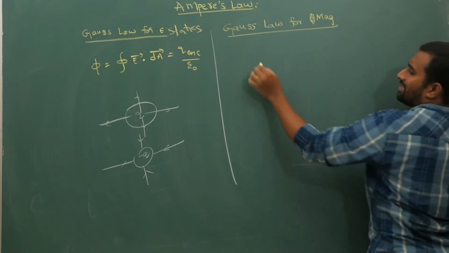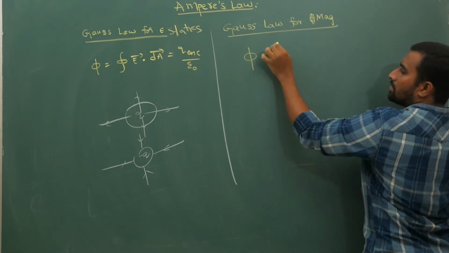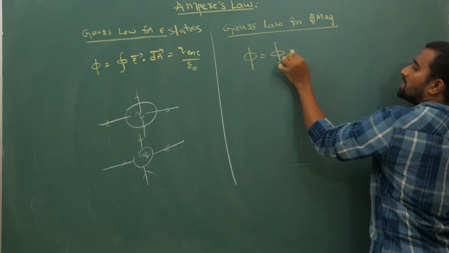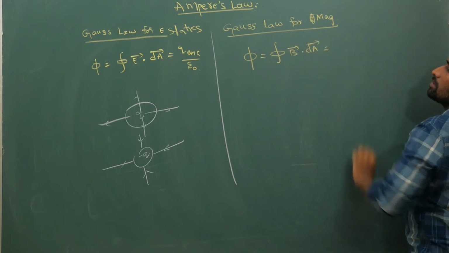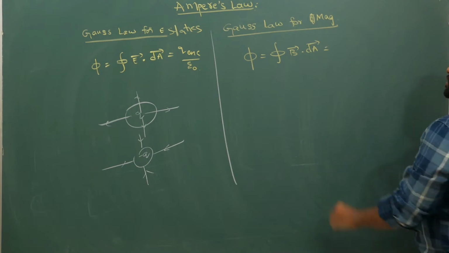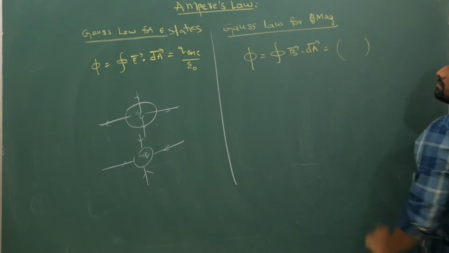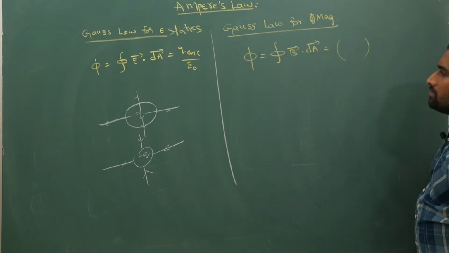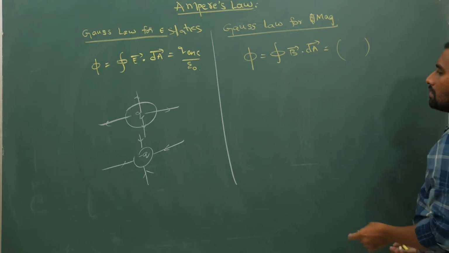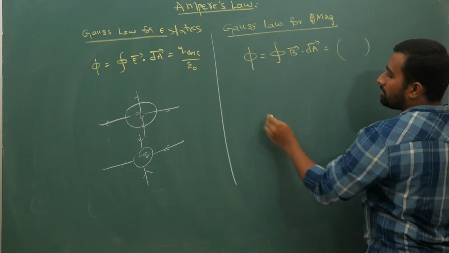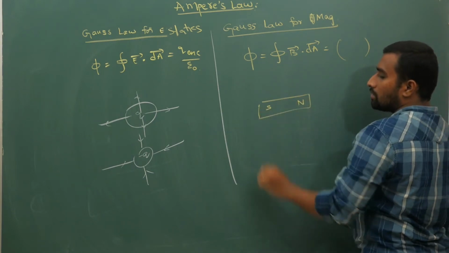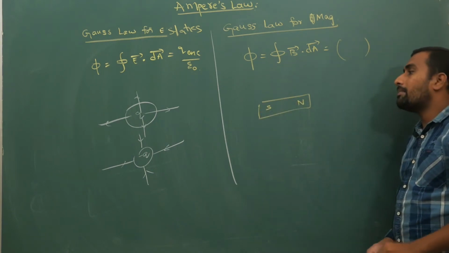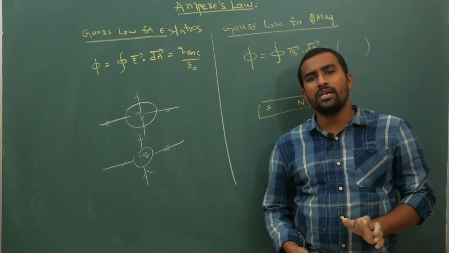Now if I take the closed integral of B bar dot dA bar, there is a problem. If you take a bar magnet, with a north pole and a south pole, in magnetism there are no independent poles.